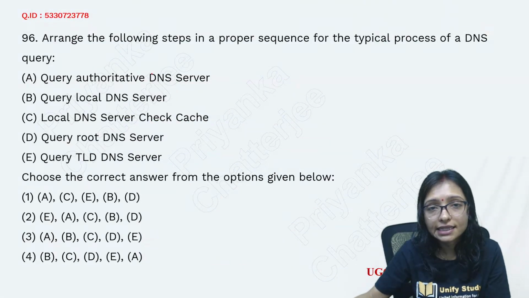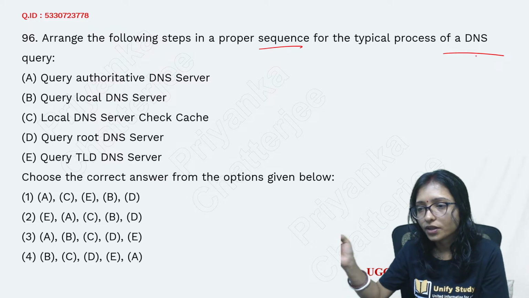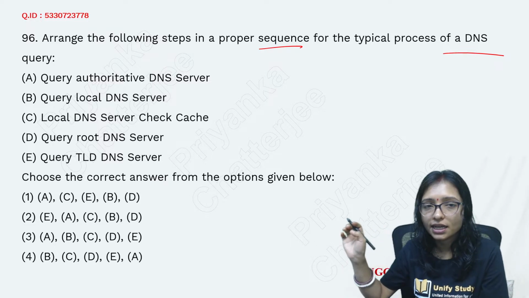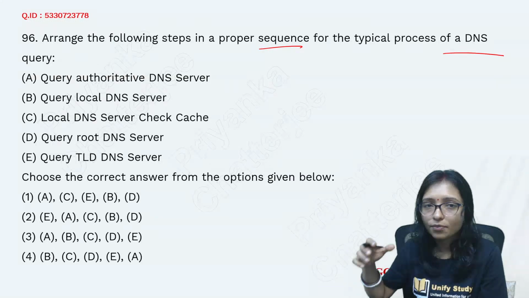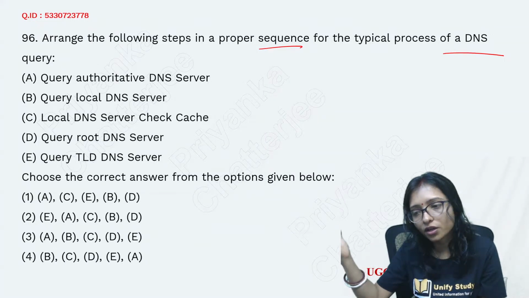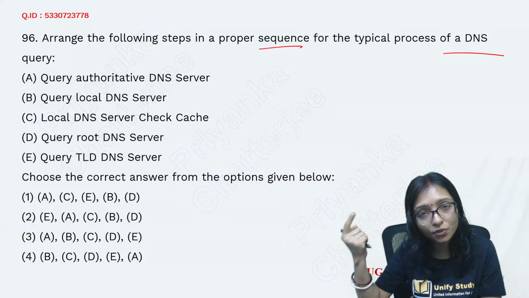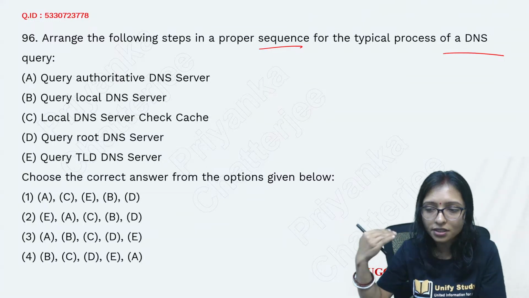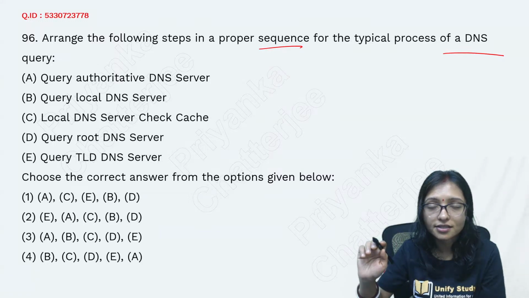Now you can see this is the sequence question from the DNS query. Sequence from DNS. Here the sequence is very important. DNS means domain name server. Whenever you write unifystudy.com, how it will hit the server, and after that how you get the response, this is done by the DNS.